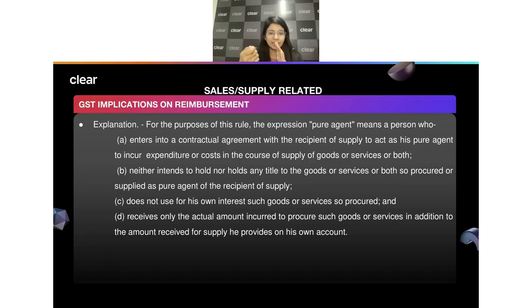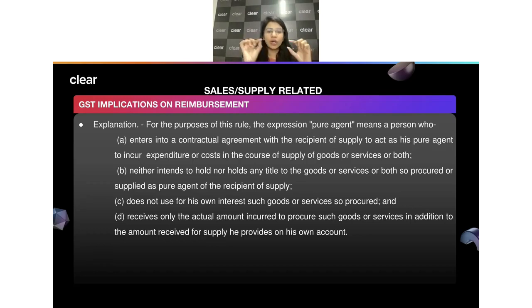Why would I pay GST on something which is not even my income? If I'm a CA, obviously that 2,000 is not my income. It was something which I collected from a customer and paid to the government. That is what had happened. So this is a case of reimbursement. Now for reimbursement, the government says, okay, you don't have to pay taxes on that. That is okay. But you should get covered under the definition of pure agent, because here you are working like a pure agent. So whether you're fulfilling these conditions or not.